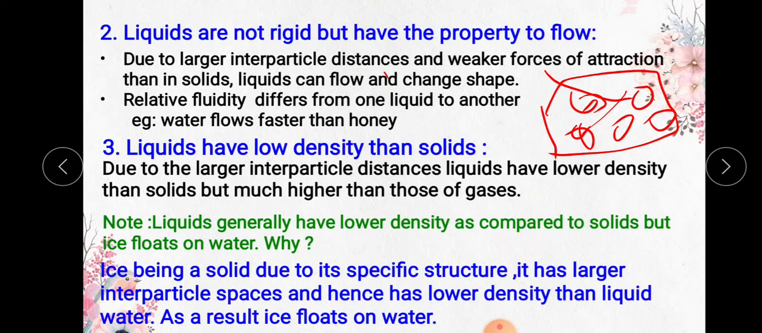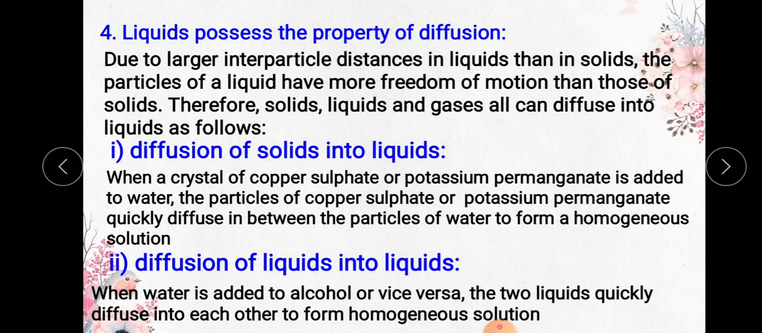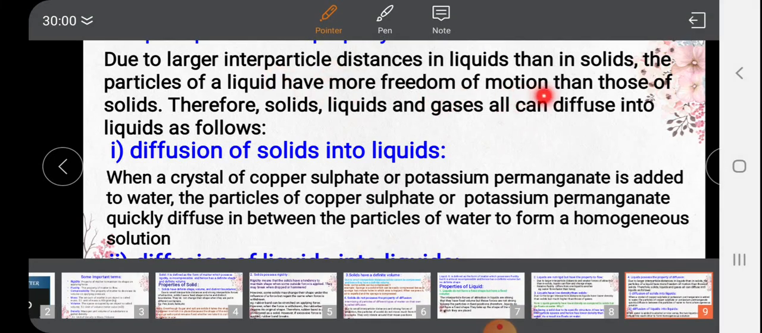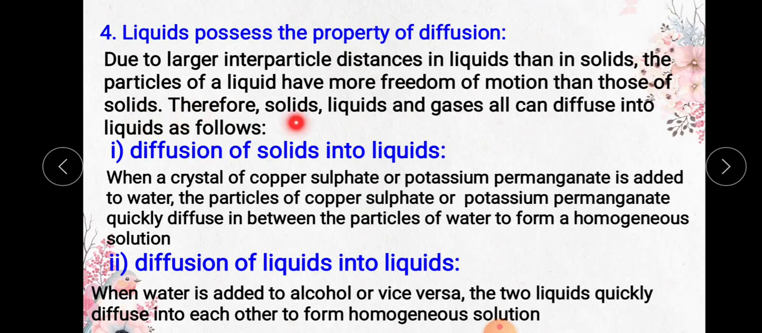Okay. The next concept, next point. Liquids possess the property of diffusion. It's very important. I told you about diffusion in the previous class. Intermixing of particles. Even gases will diffuse very fast. As I told you, I gave you the example of agarbatti, the incense stick. If you keep it in a corner, you will get a smell even from far distances. Even liquids also possess the property of diffusion. Due to larger interparticle distances in liquids than in solids, the particles of a liquid have more freedom of motion than those of solids. Therefore, solids, liquids and gases all can diffuse into liquids as follows.